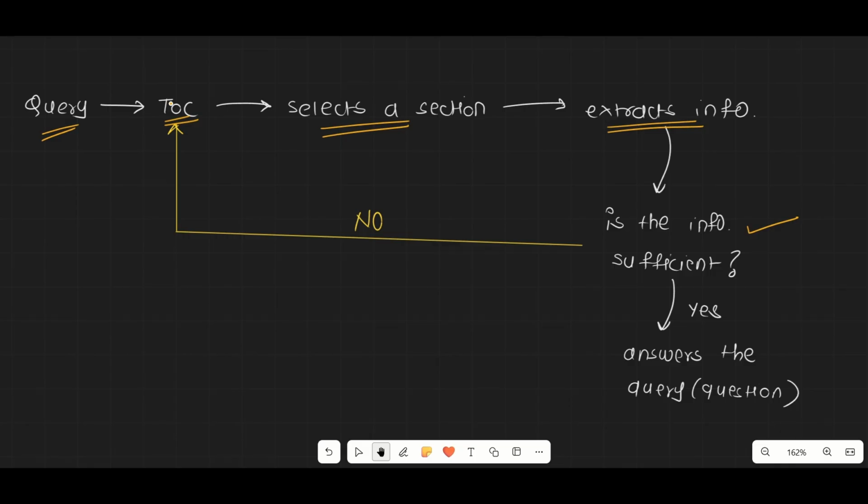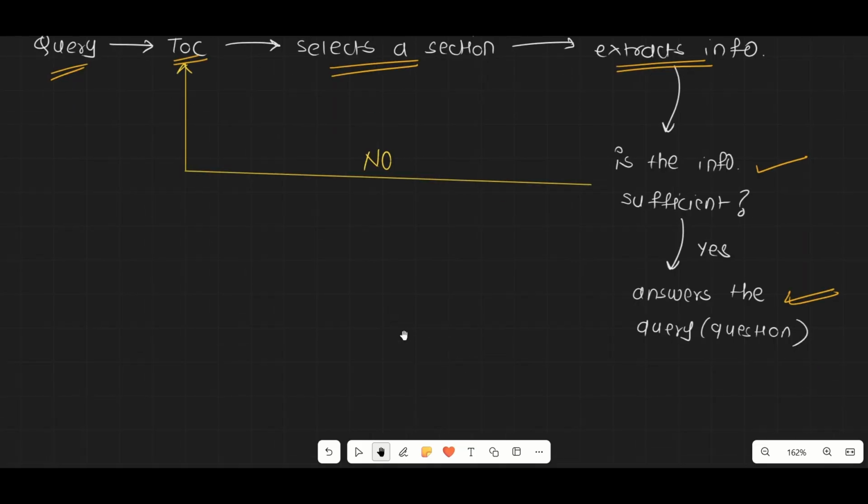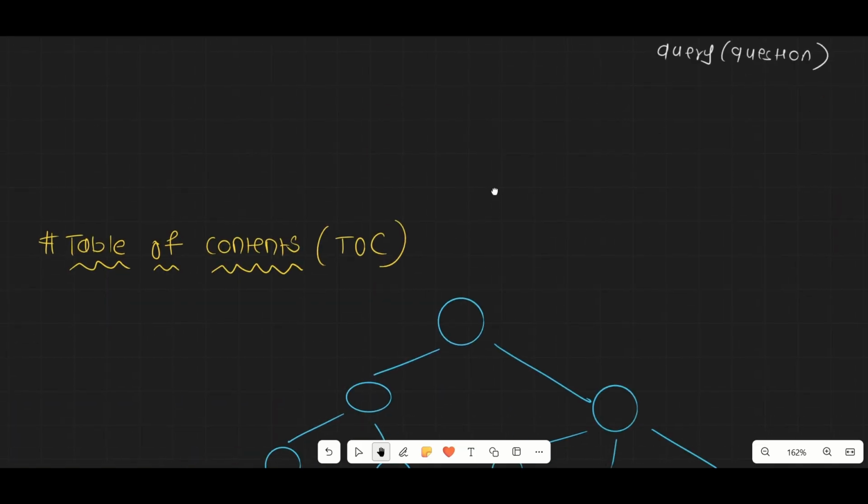Remember what we were doing in the Python PDF that I recently showed you: when the information was not sufficient, you went back to the table of content and found the particular section. So again it will find the section and extract the required information, and once it has sufficient information, it will answer your query. This is the entire working of vectorless RAG. I hope you understood it.